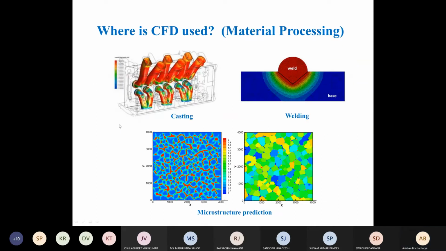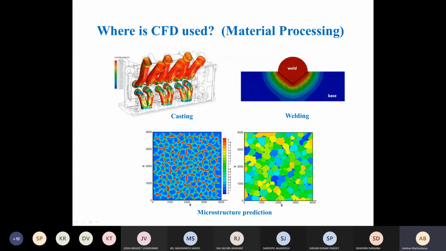Another area that has been studied using CFD for a very long time is material processing. Again, there are a lot of groups. I have worked in two or three industries, in General Motors, the automobile industry, and also in the aerospace industry. I was at GE, and we had multiple teams working on material processing using CFD. There were very complex problems. Even our team was working on turbine blades, on how to improve the solidification of turbine blades so that we get better properties and they can withstand higher temperatures.